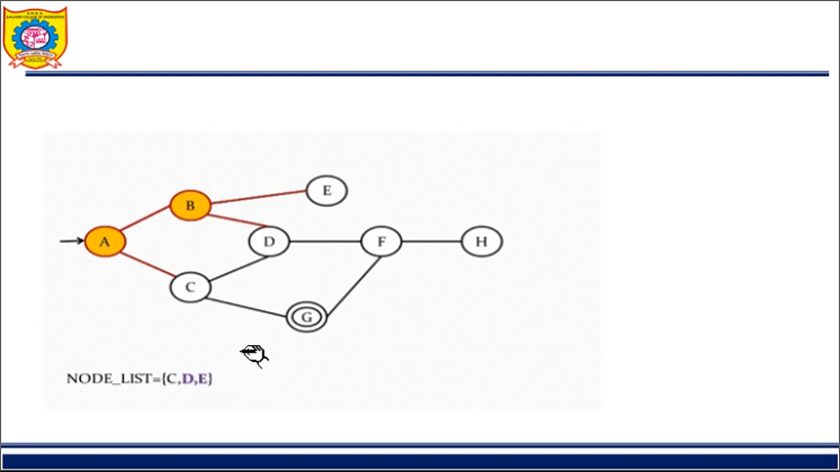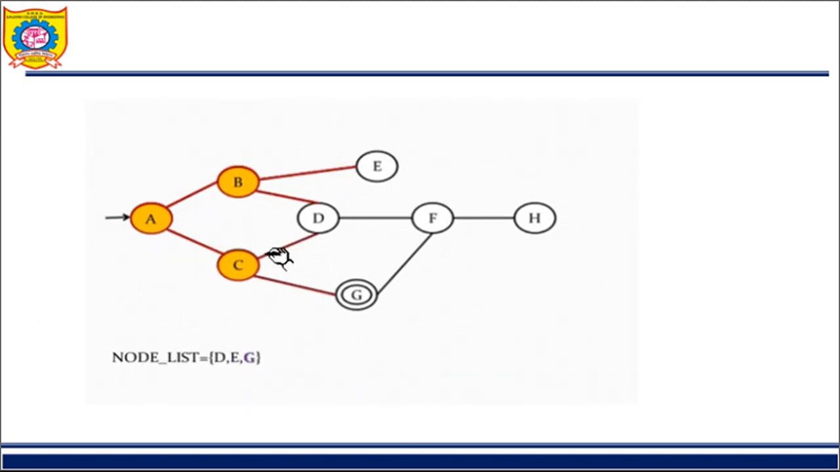This is done here. Now what remains is C. The algorithm says to remove the first element from the node list, so C will be removed, and C is traversed. Now take the children of C. C has two children, D and G. D is already in the node list, E is already in the node list, and G will be added to the end of the node list. So I'm adding G here. After adding G, I get D, E, G.